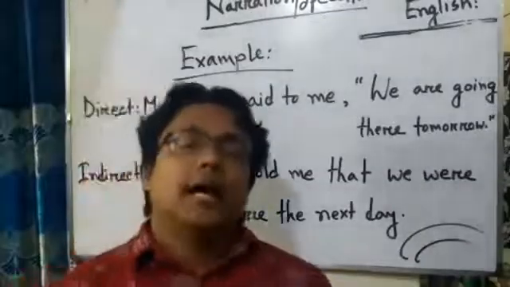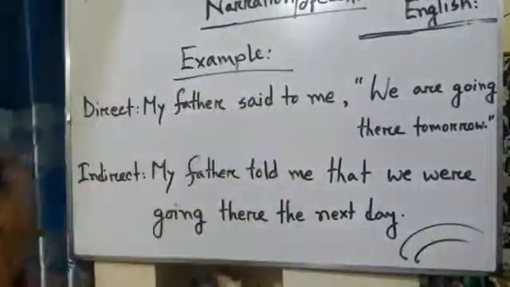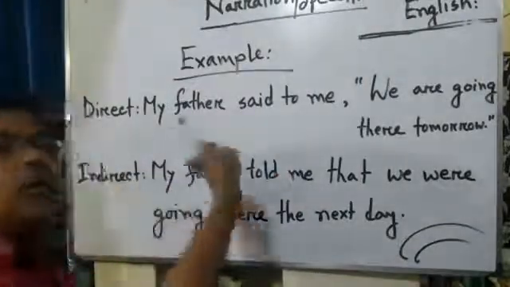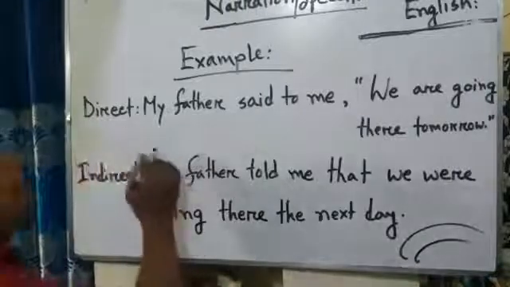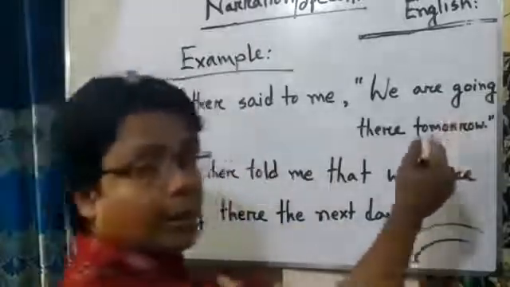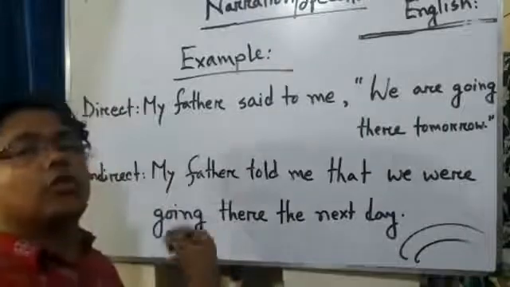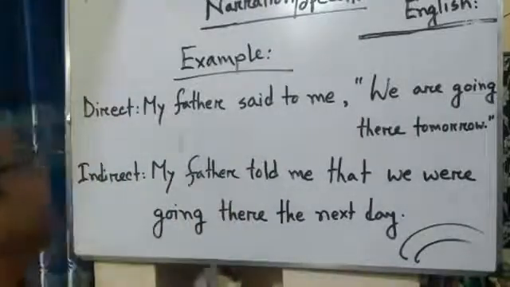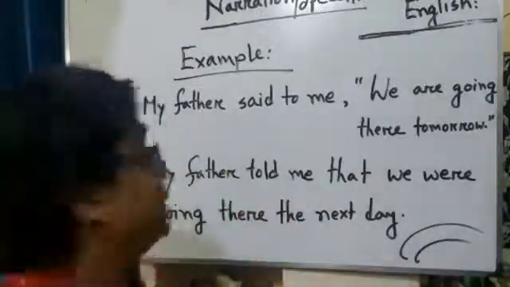Dear students, let's apply our rules in a sentence. It means in a direct sentence, how can we change it into an indirect sentence? Here we see that my father said to me, "We are going there tomorrow." It is a direct speech. How can we change it into indirect speech? Dear students, first we can point out some parts where we need to change.